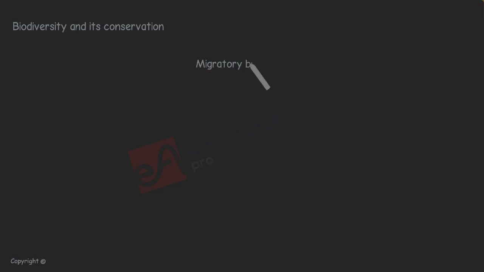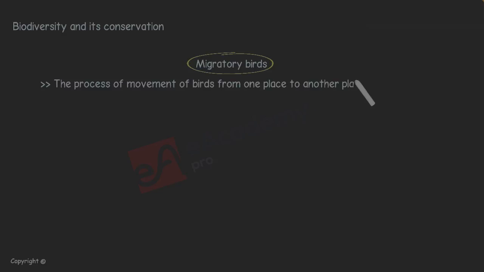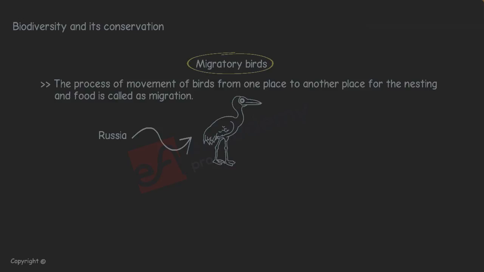Let us now see about migratory birds. The process of movement of birds from one place to another place for nesting and food is called migration. For example, Siberian crane from Russia to India and from India to Russia. So, these types of birds are called migratory birds.